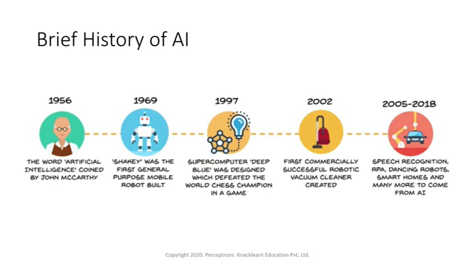If you look at speech recognition systems, there are so many, like Alexa, Siri and Google Assistant, through which you can communicate with computers. They can understand what you are speaking and reply back. Then there is RPA, robotic process automation, and smart homes. A lot of projects are there. Right now there are also many deepfake systems, and security and vulnerability check systems. So many systems have been developed with AI.